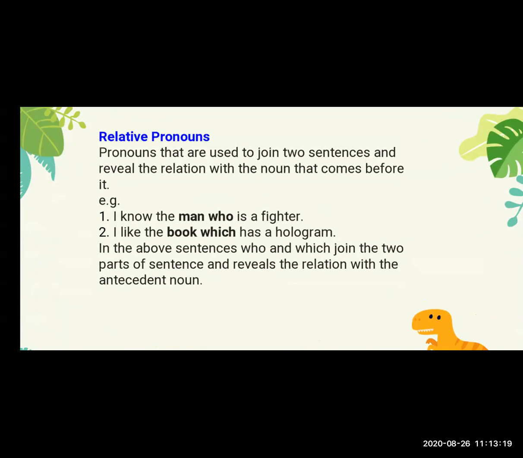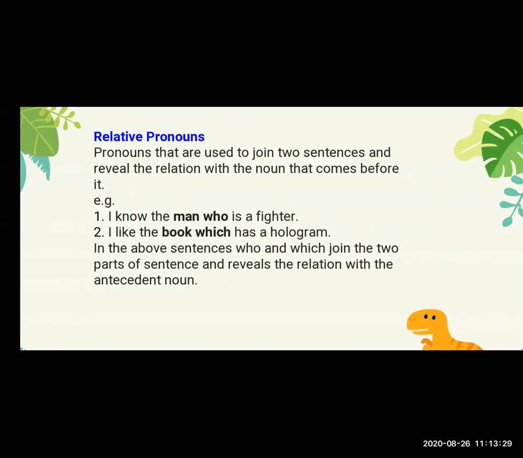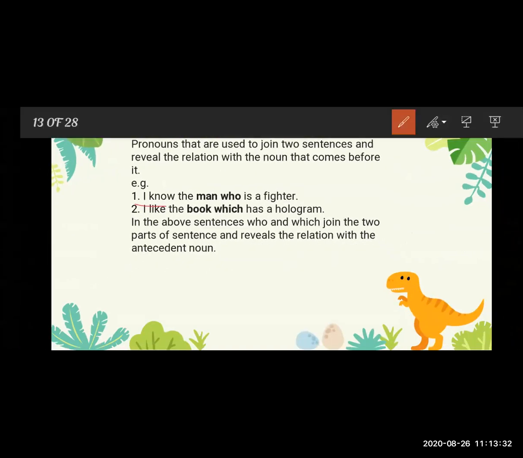See the example over here: I know the man who is fighter. In this sentence, who is used. I told you that who is an interrogative pronoun, but here in this sentence, who is used to show the relation with the noun, the man.